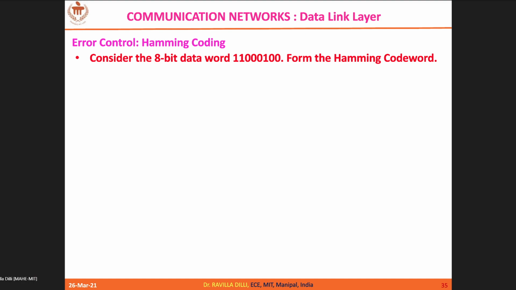So now what are the values of R0, R1, R2, R3?